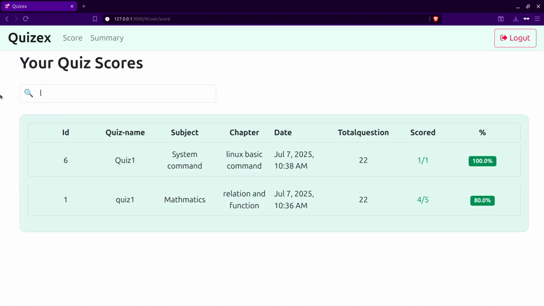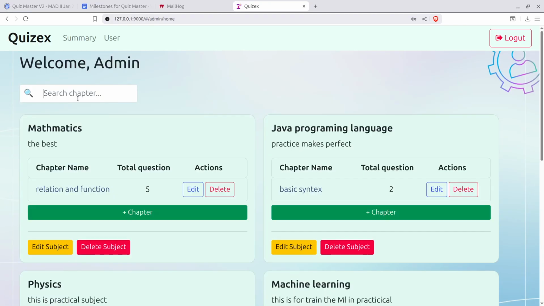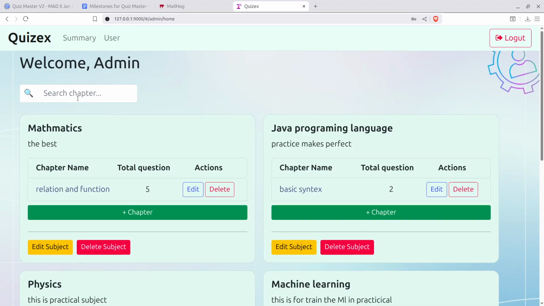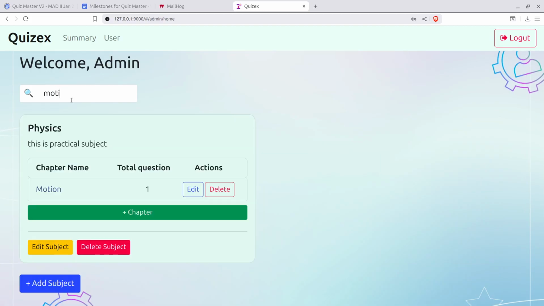Linux, yeah, Linux. Same as in the admin dashboard, the admin can also search based on chapter. So is there anything called Linux? Yeah. Is there anything called physics? Physics is a subject, by the way, so there's a chapter called motion. So here's the motion.